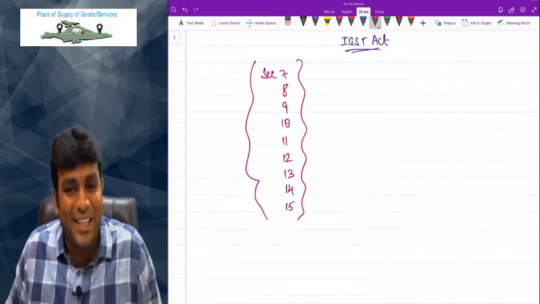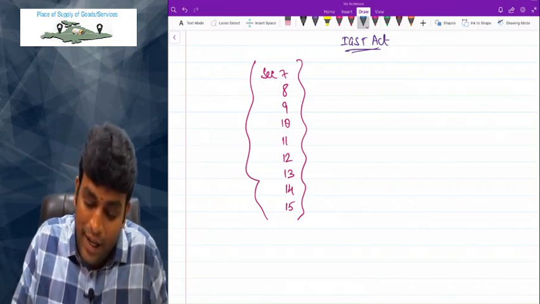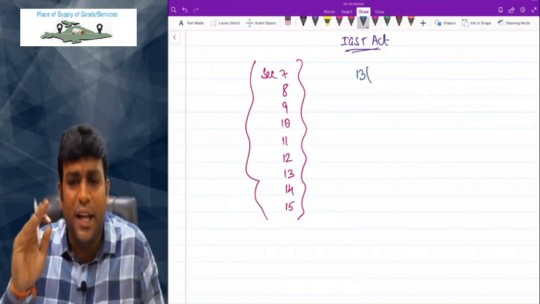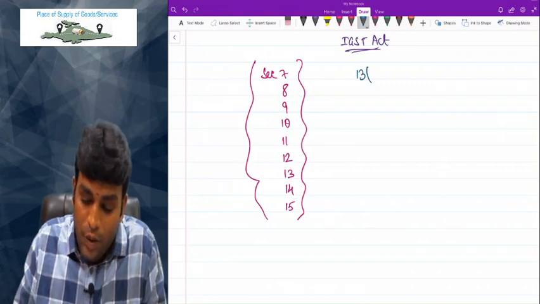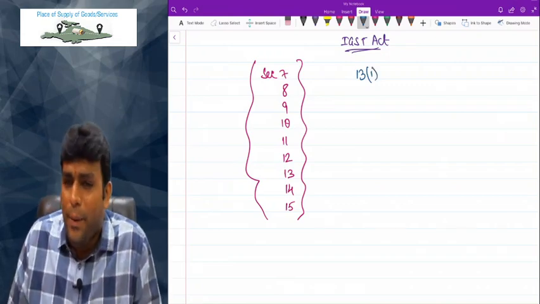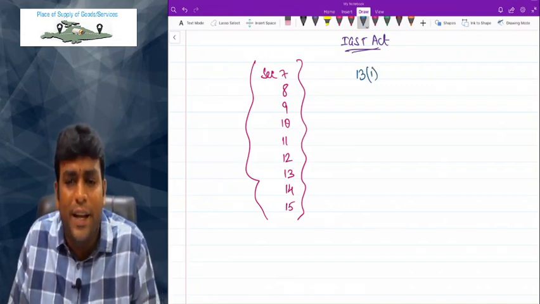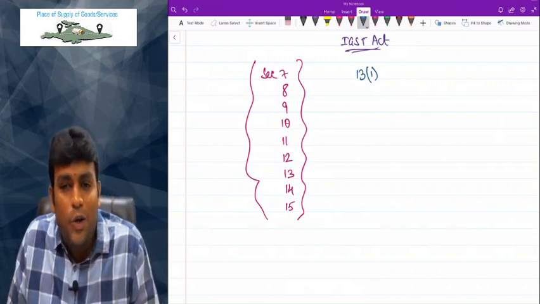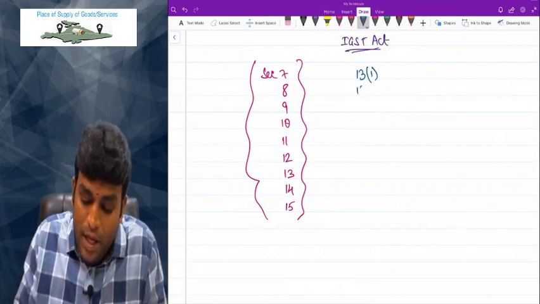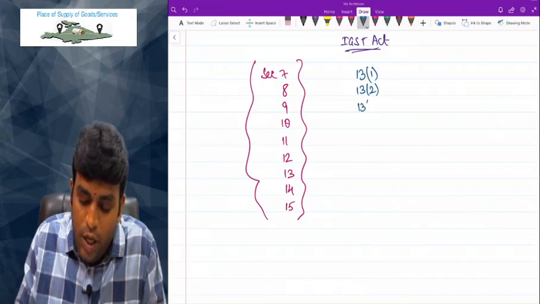Clear? Make sense? Fantastic. Come on. So by the way, what is section 13? Let's once revise 13 and close with this place of supply. What is 13.1? 13.1 says provisions of section 13 will apply only when location of supplier or location of recipient is outside India. 13.2 general rule.